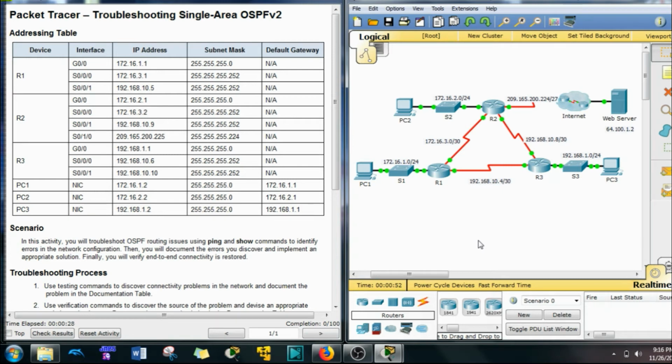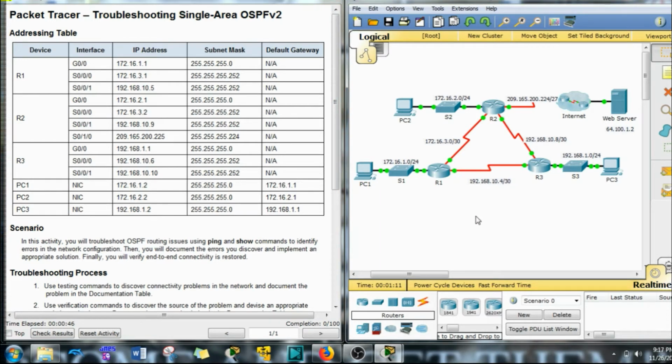Hello, future network associates. This is Whale Hater doing Packet Tracer 10.2.2.3. This is Troubleshooting Single Area OSPFv2, by the way. What we're doing is finding out, through show commands and pinging, what in the world is going on.